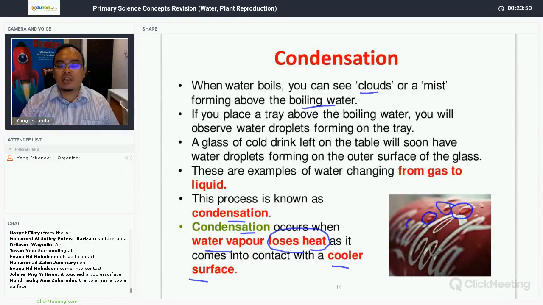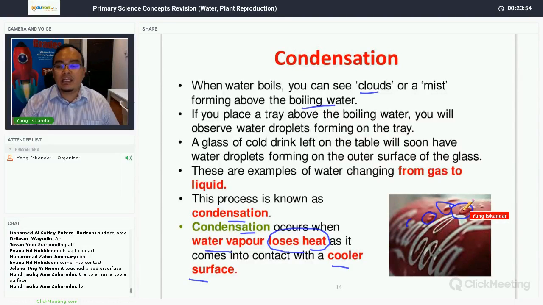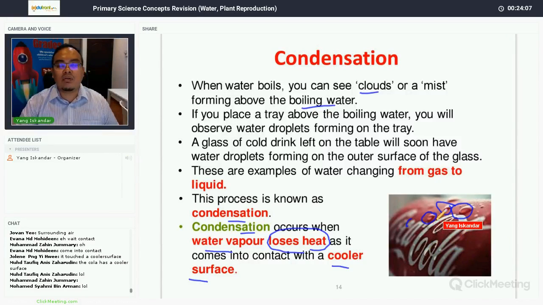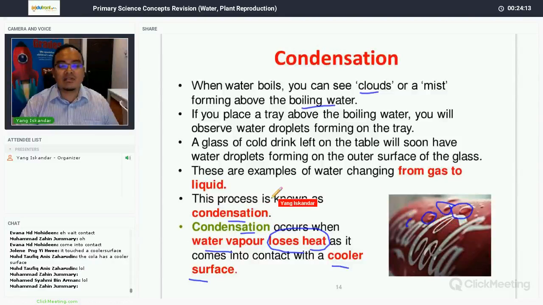Now, you only see water droplets when you take out the can of Coca-Cola or any can from the refrigerator or from a cold place. And then the warmer water vapor around the can of Coca-Cola, when it comes in contact with the cooler surface of the can, will lose heat and change state from gaseous state to liquid state. Okay, so that is condensation. Right?